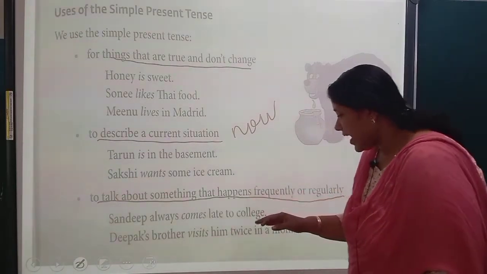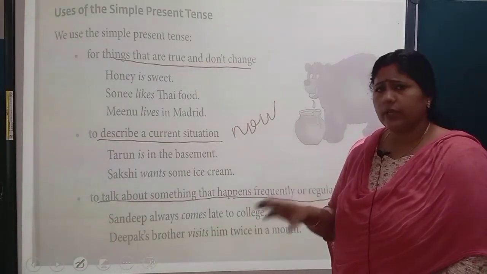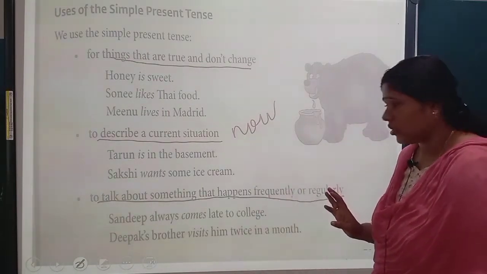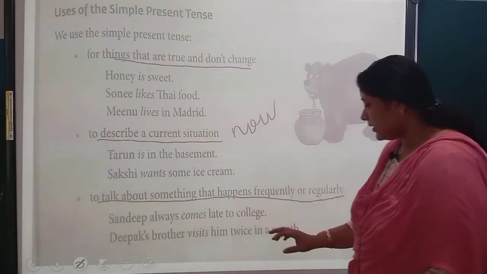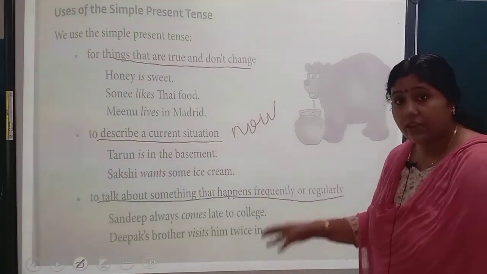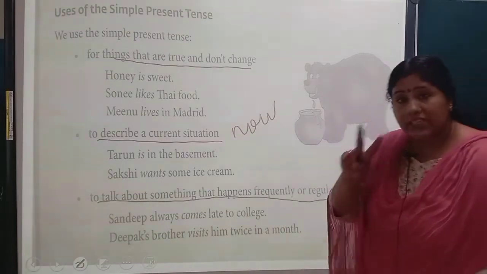Sandeep always comes late to school. Frequently. That has become his habit, to come late. Deepak's brother visits him twice in a month. So regularly, Deepak's brother visits him two times in a month.